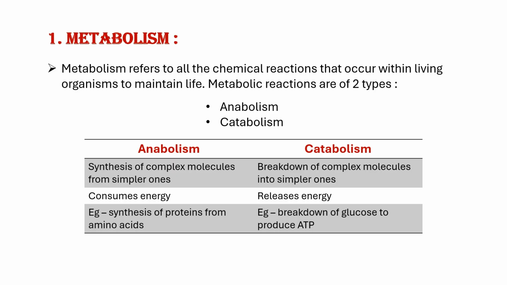For this process, they will consume energy in the form of ATP. Second is catabolism. Catabolism involves breakdown of complex molecules into simpler molecules. For example, glucose gets broken down in sequential steps to produce ATP. In this process, they will release the energy in the form of ATP. This energy is utilized while anabolic reactions are undergoing.